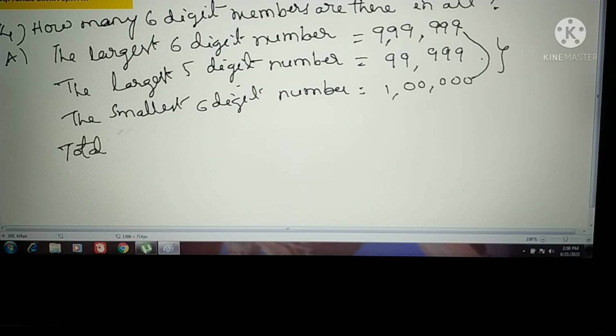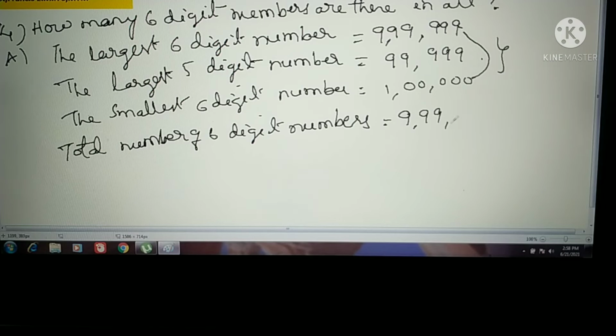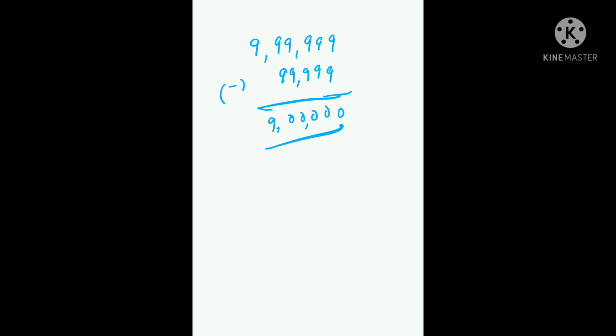See, total number of 6-digit numbers equal to, from the bigger 6-digit number, we have to subtract the biggest 5-digit number. Understood? So if you subtract this one, you will see 9,99,999 minus 99,999.